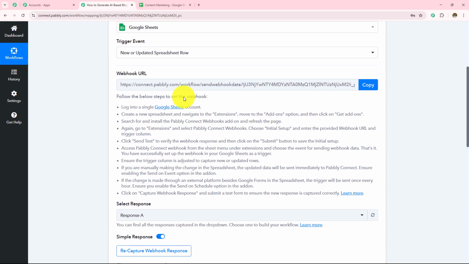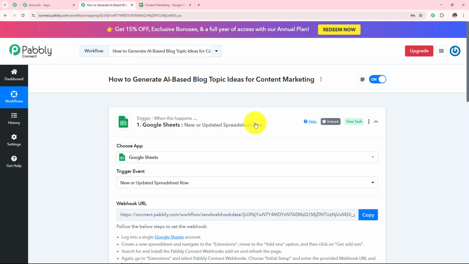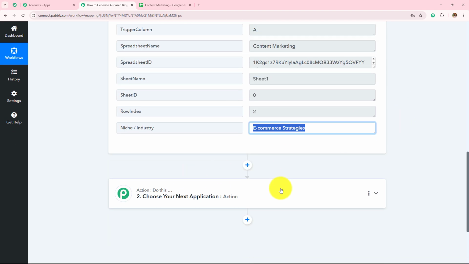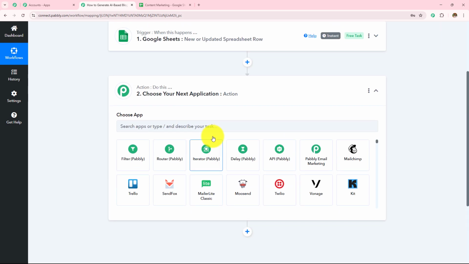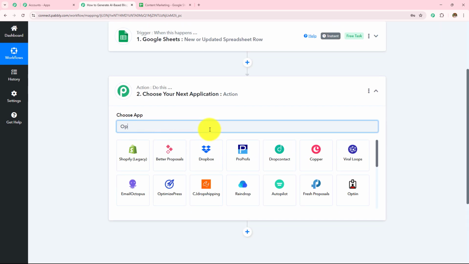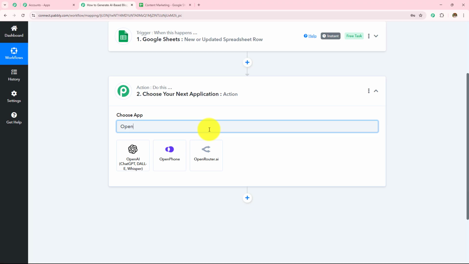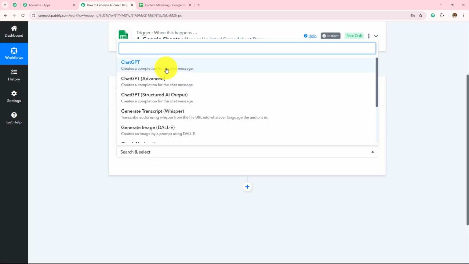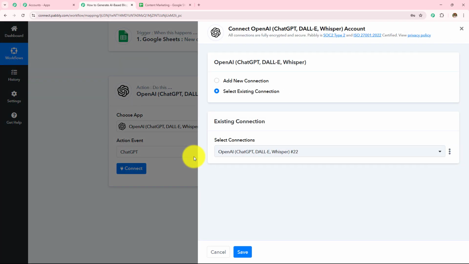Now moving on to the next step, whenever I add a niche or an industry in the spreadsheet, I want my AI to generate top blog topics. So here, as my action application, I will be taking OpenAI, with the help of which we are going to generate these blog topics. And then in my action event, I'm simply going to take ChatGPT and click on connect.